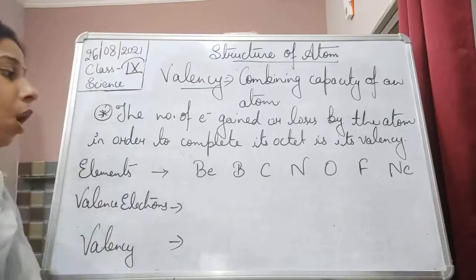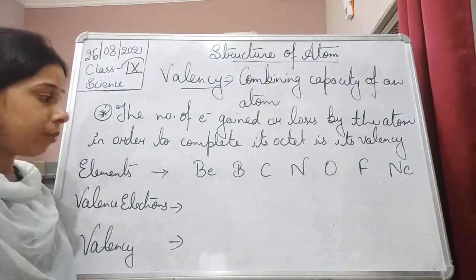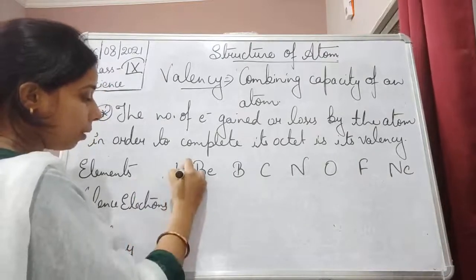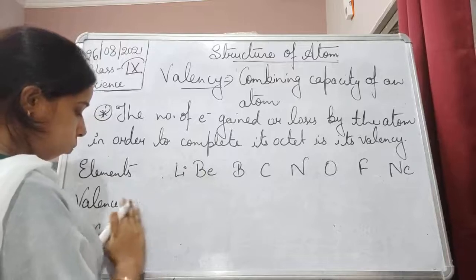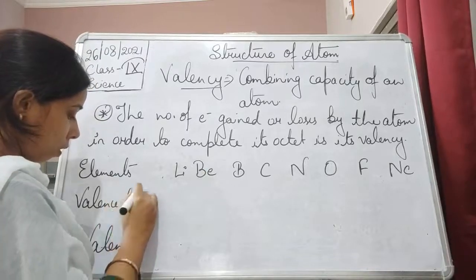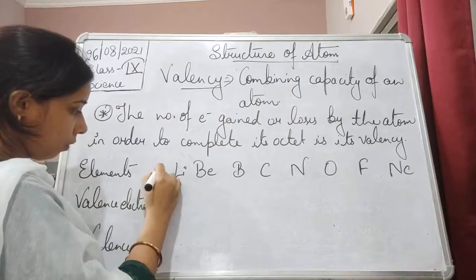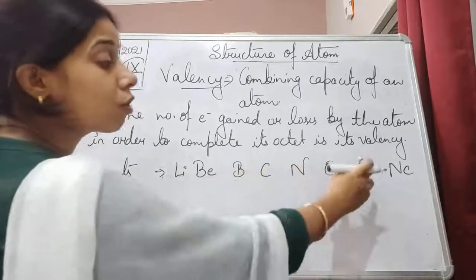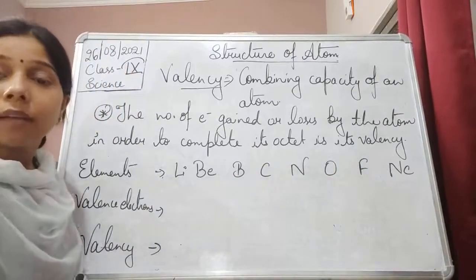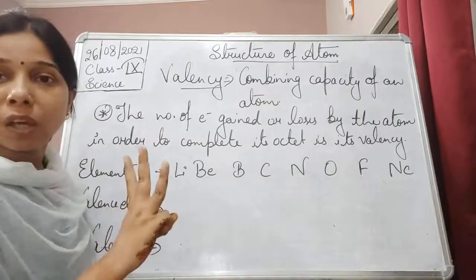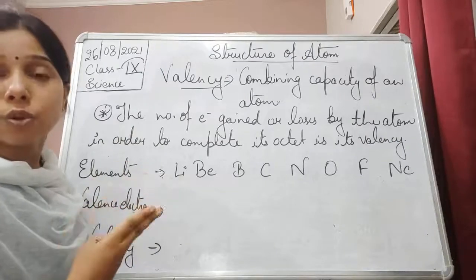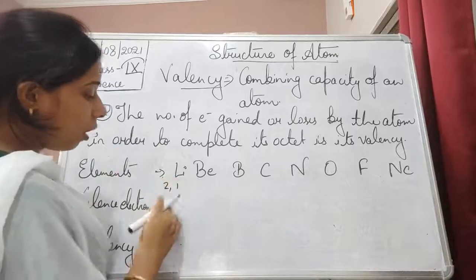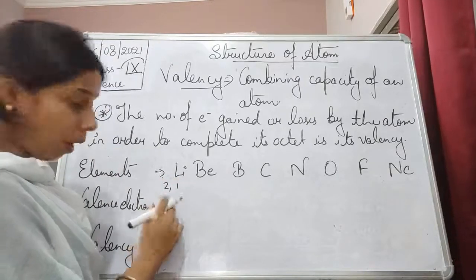Now you see here, what is the atomic number of beryllium, students? I have forgotten to take one more element, and that is lithium. So the elements are lithium, beryllium, boron, carbon, nitrogen, oxygen, fluorine and neon. Lithium's atomic number is 3, so its electronic configuration will be 2, 1. So the number of valence electrons will be 1.